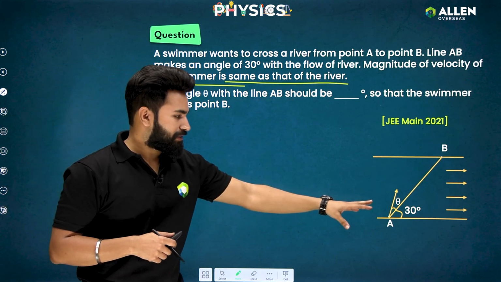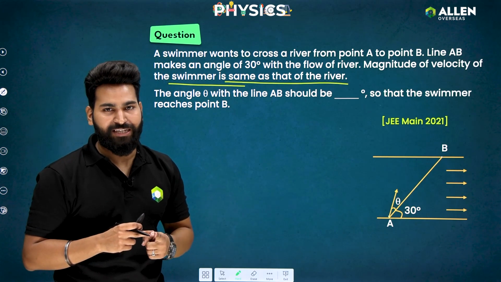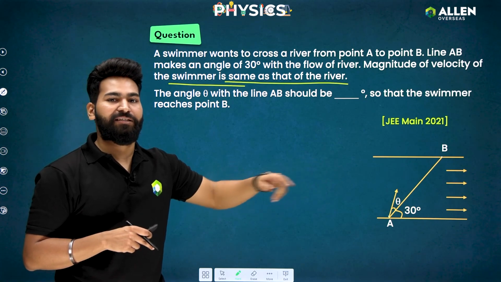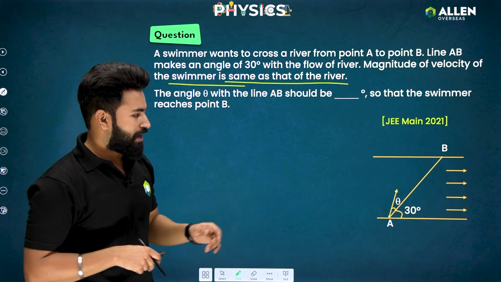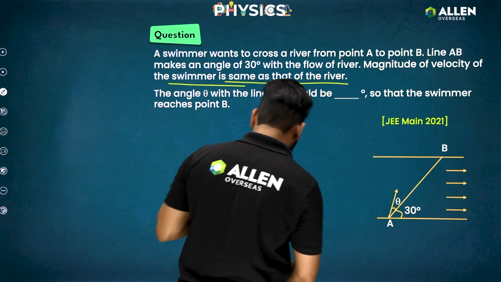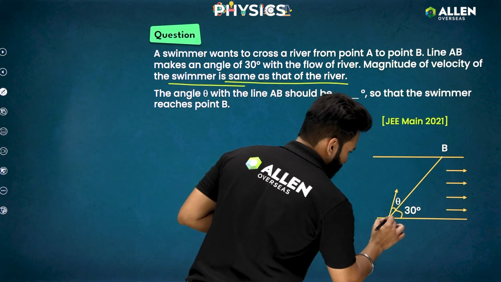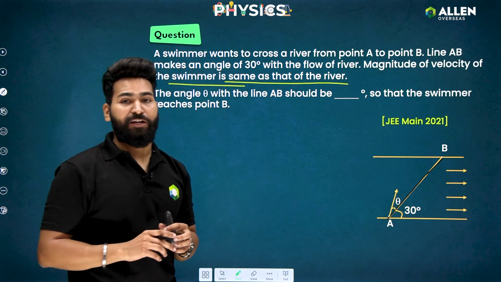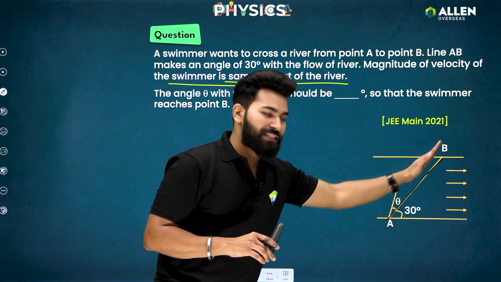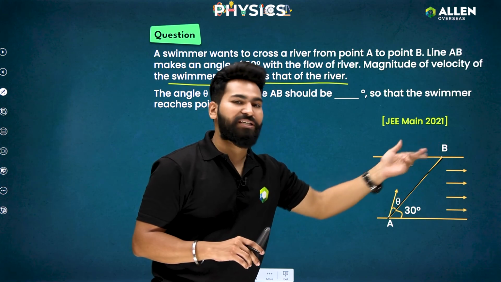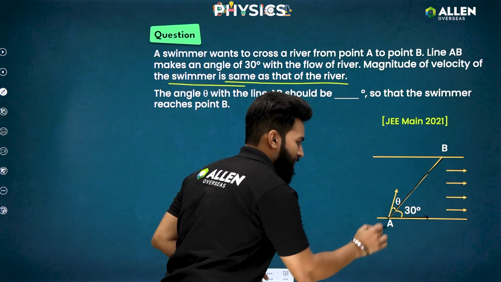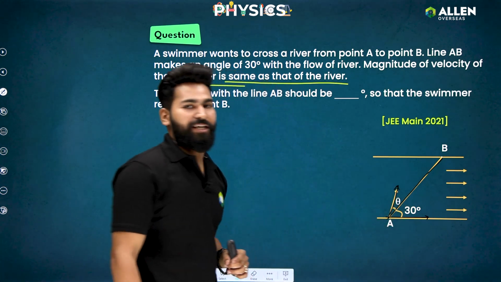In fact, this is neither the case of shortest time nor the case of shortest path. But you know what? It is easier than both of them. How? See, we want the person to cross the river along this line, right? That means the resultant velocity of the man should be along this line. Then only the person will be crossing along this line. Velocity of river flow is in this direction. Velocity of man is in this direction.